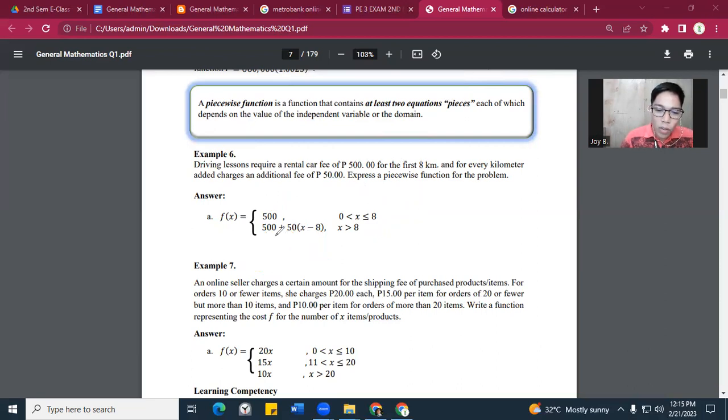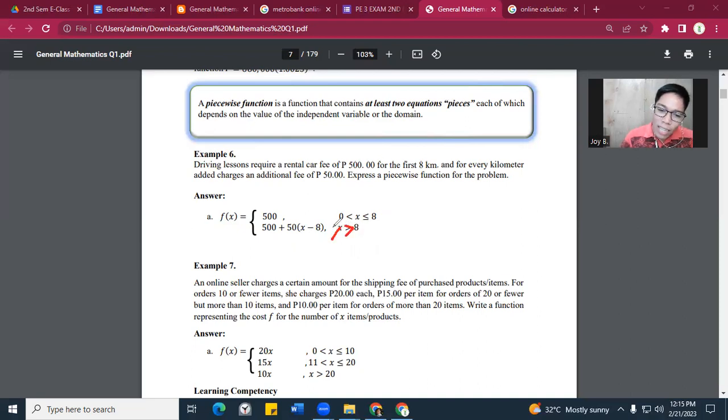Okay? Now, the other formula is this one, where the function of x applies when x is greater than 8. It means that in this part, the value of x is greater than 8. It means that you will pay an additional 50 pesos if ever you increase. Okay?